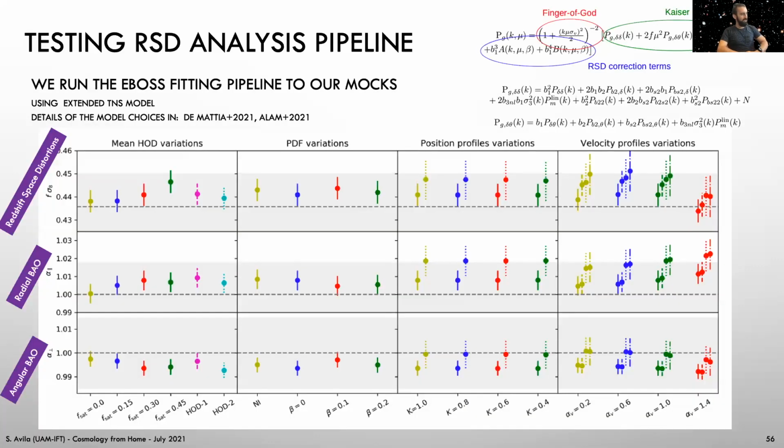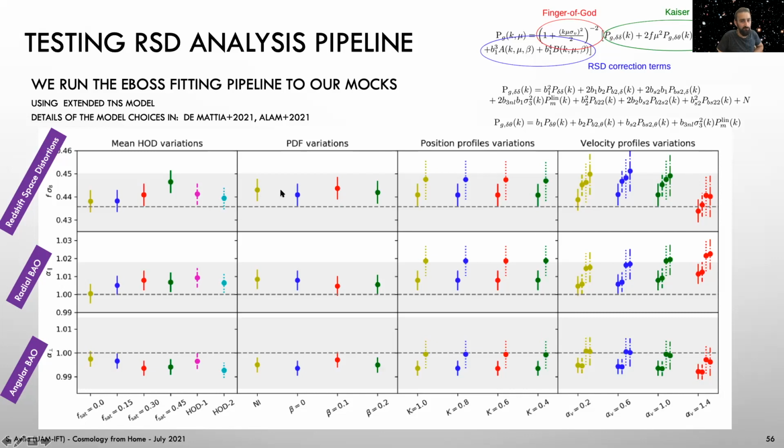So what we did within the eBOSS collaboration is to run all the eBOSS pipeline analysis used for the final ELG data through all the mocks that we generated, varying the mean halo occupation distribution, including the fraction of satellites, the PDF variations, the position profiles with different concentrations or particles versus NFW, different velocity profiles with different velocity biases, particles versus virial theorem versus infall velocity. And we ran all the cosmology pipeline, recovering redshift space distortions, radial BAO, and angular BAO.